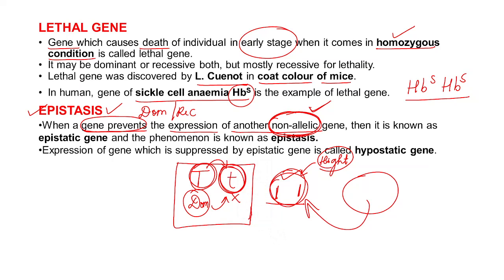Next one, the expression of the gene which is suppressed by the epistatic gene. What do we call the gene whose expression is suppressed? It is called the hypostatic gene. The expression of the gene which is controlled by the epistatic gene is called what? Hypostatic gene.